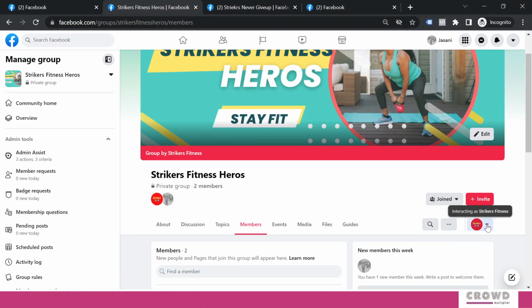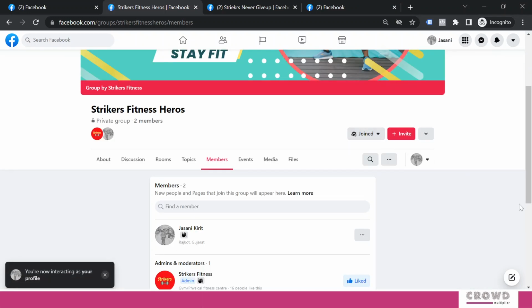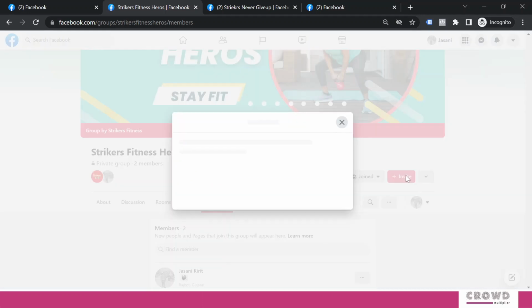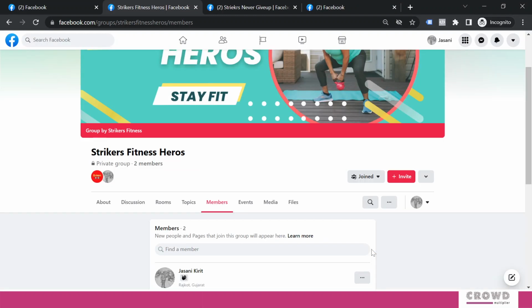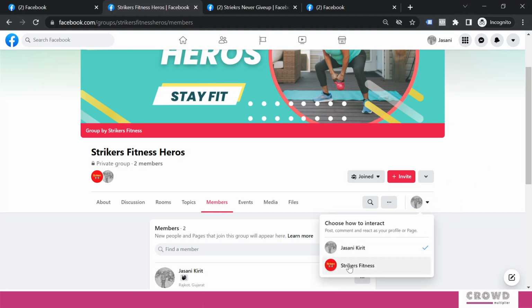Now, if as a person I want to invite someone else, how do I do that? We'll click this invite, and from my friends, let me invite both of them, Bhavik and Deepak. I will click send invitations. I will ask them to join, and then we'll see what happens over here.